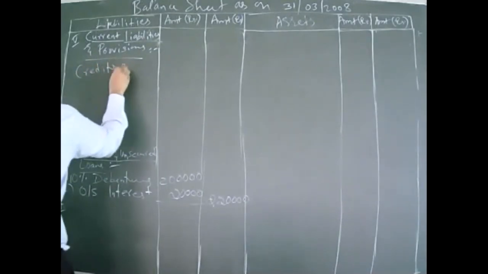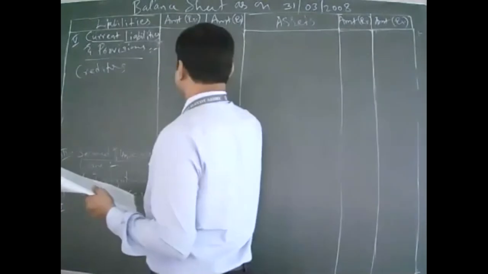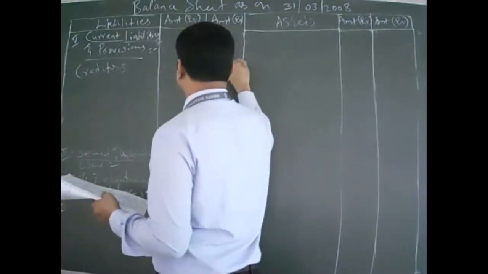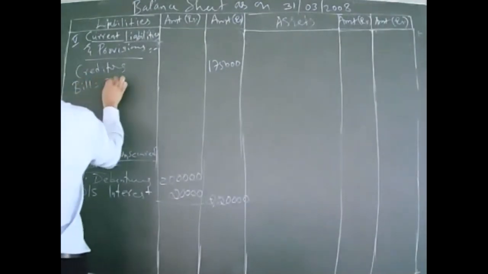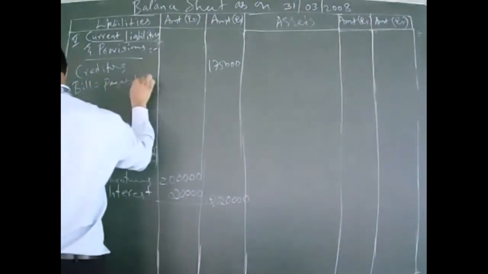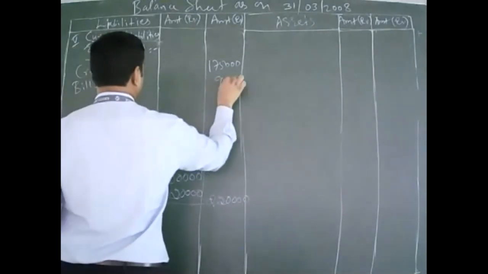Creditors how much? 1,75,000. Bills payable how much? 90,000.